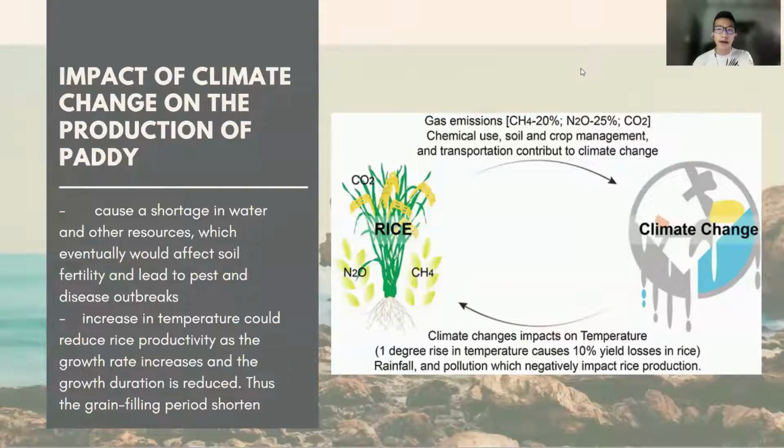Now we come to the impact of climate change on the production of paddy. Climate change causes shortages in water and other resources, which will eventually affect soil fertility and lead to pest and disease outbreaks. Second, the increase in temperature could reduce rice productivity as the growth rate increases and the growth duration is reduced. Thus, the grain filling period is shortened.